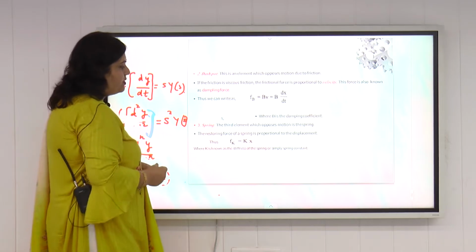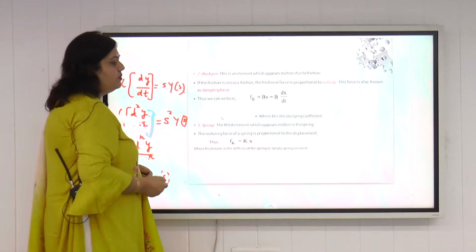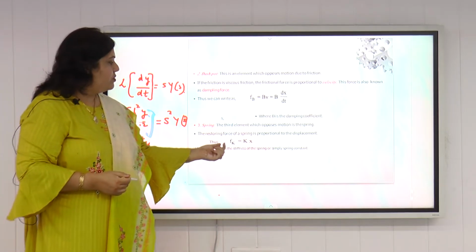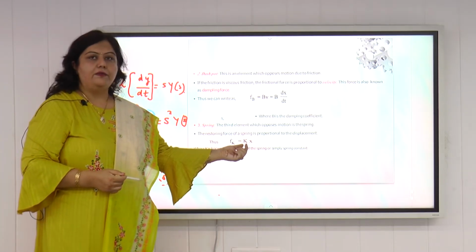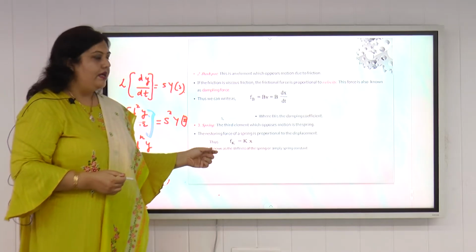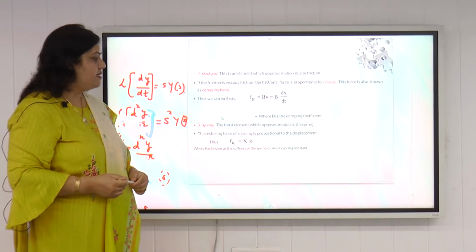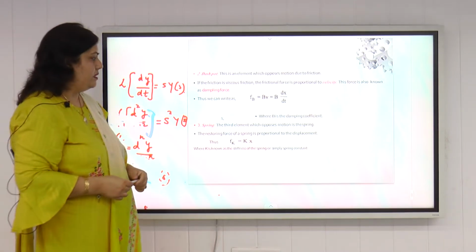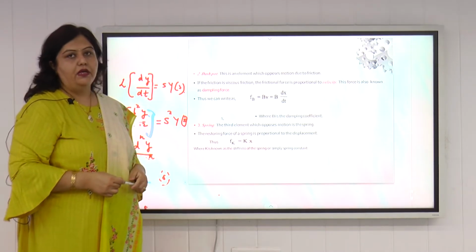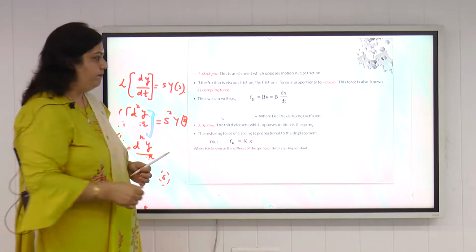Similarly, if we talk about the spring, the restoring force of a spring is proportional to the displacement. So the restoring force Fk is proportional to x, and if we remove the constant of proportionality, we can write Fk is equal to k into x, where k is known as stiffness or simply the spring constant. So this is the force across the spring. This is how we define the force across the damper, mass and spring.